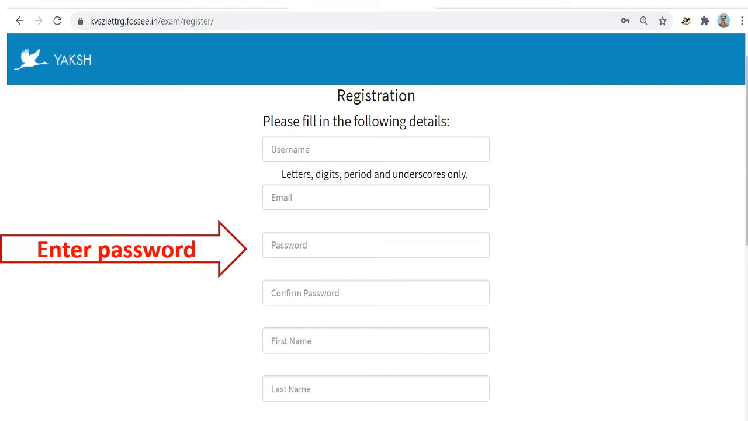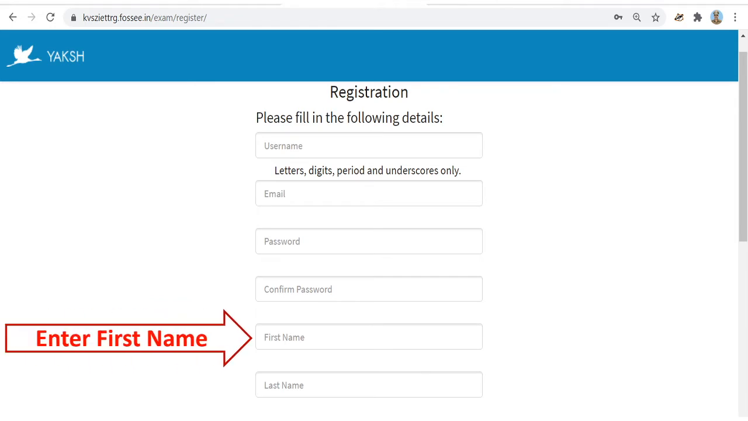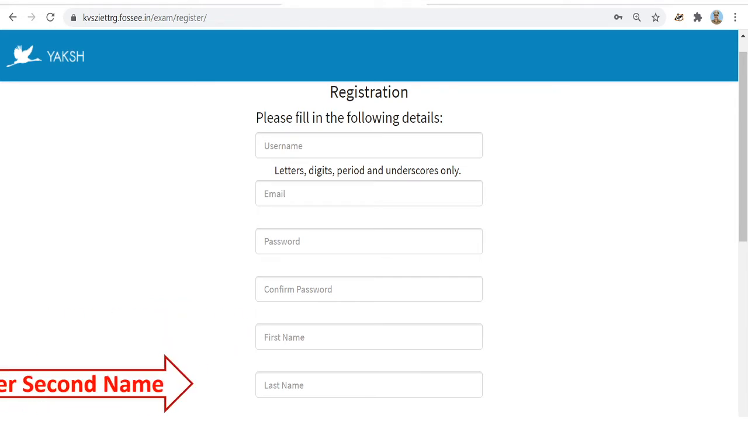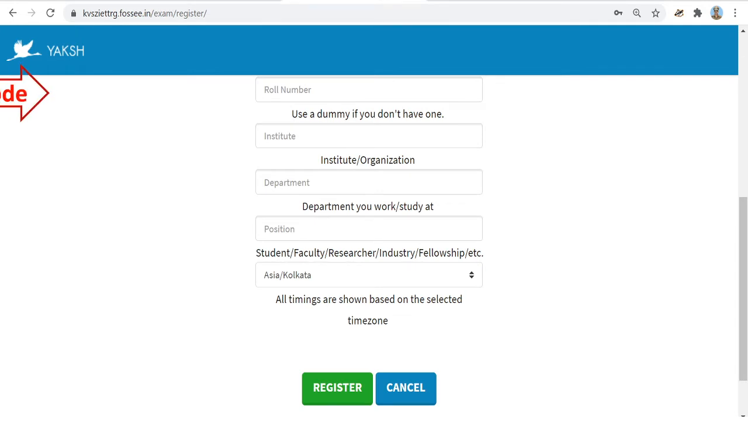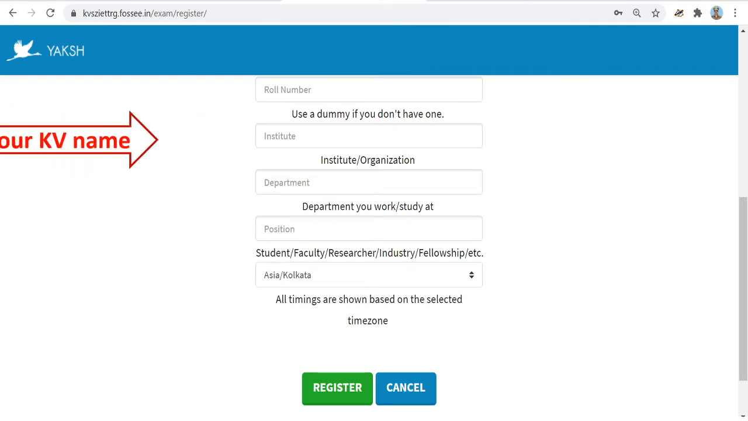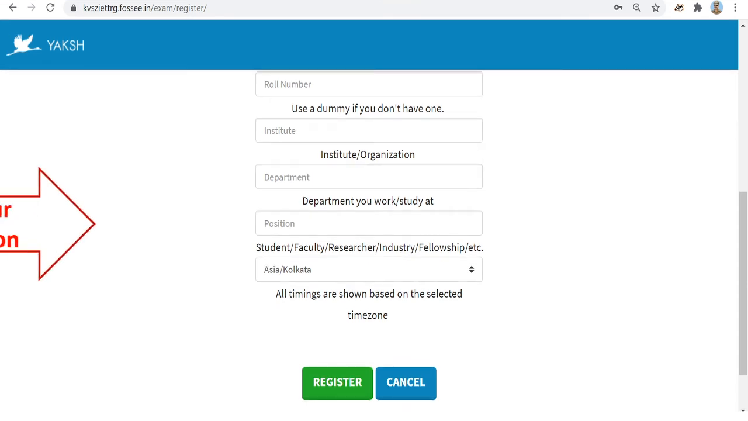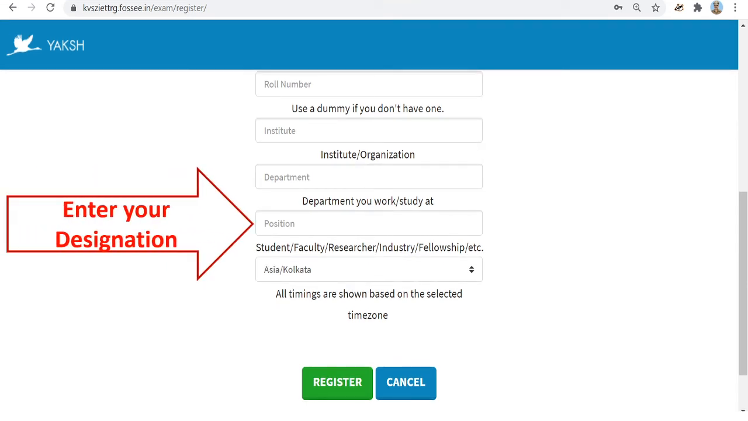Choose a password. Confirm the password. Give your first name. Give your last name. In the roll number, please enter your employee code. In the institute, please enter your Kendriya Vidyalaya name. In the department, enter KVS. In the position, please enter your designation.